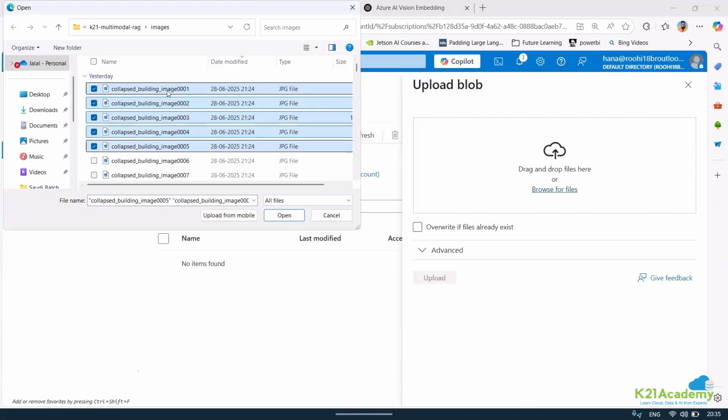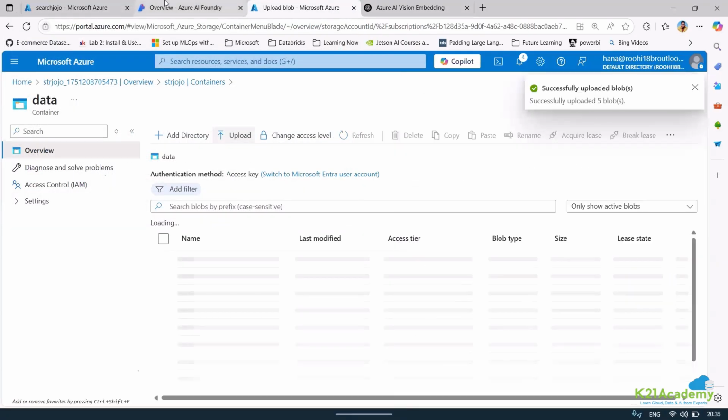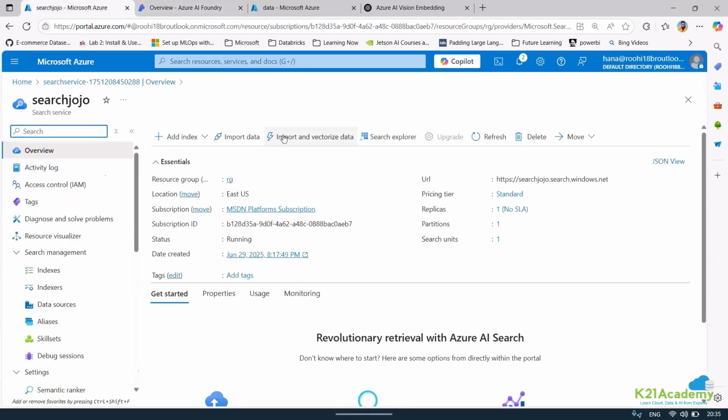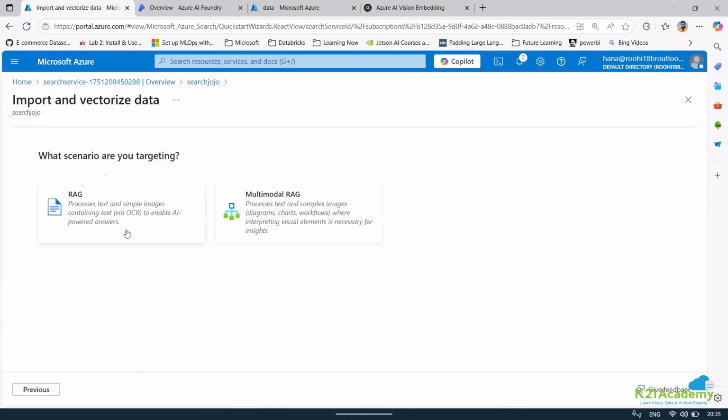If you want to use this, let me just copy, add some images. Okay, and now let me just come up here. I can just go to search and vectorize data. I can select a blob storage. What do I want to do? Do I want to do multi-process text and complex images?